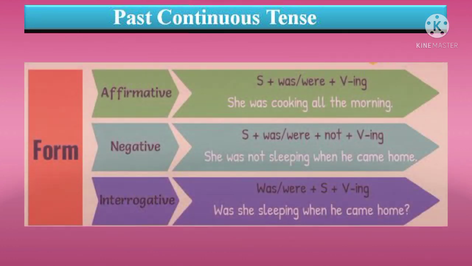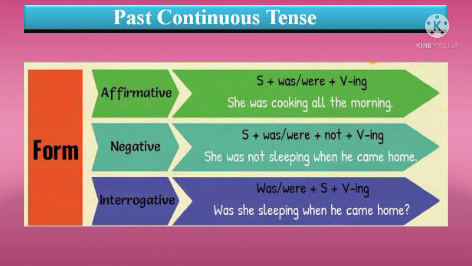Now children, let us see how to make negative and interrogative sentences out of affirmative sentences. To make a negative sentence out of affirmative or positive sentences, we will use subject plus was or were plus not, and along with it we'll add the ing form of the verb. For example, she was not sleeping when he came home.